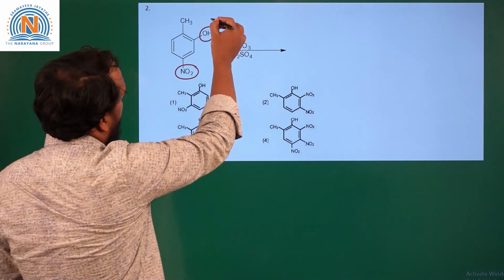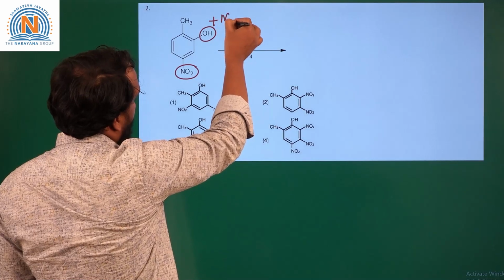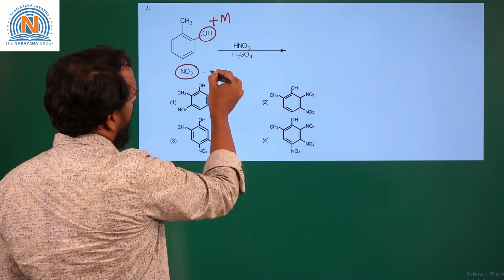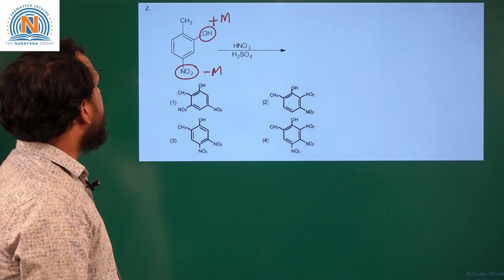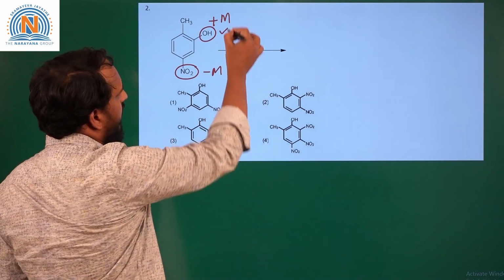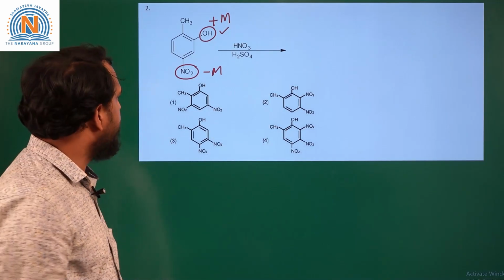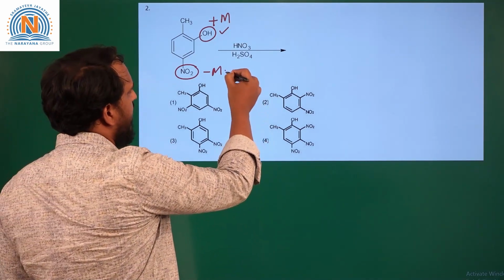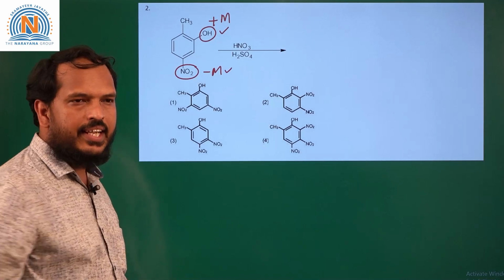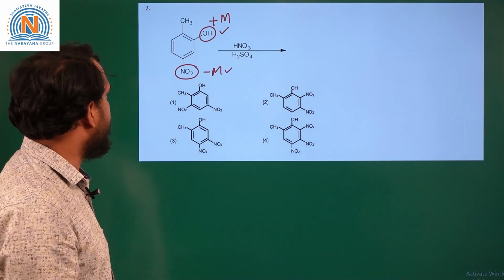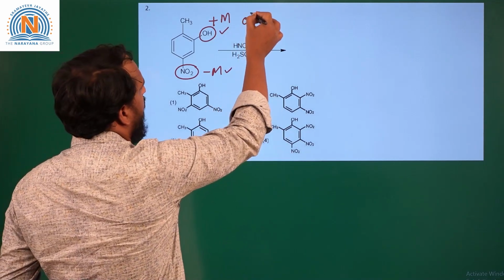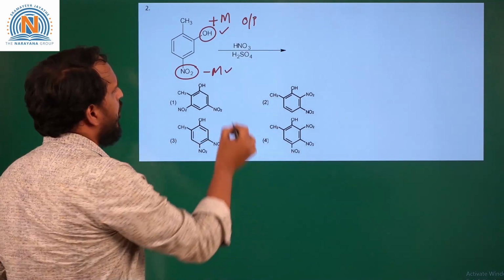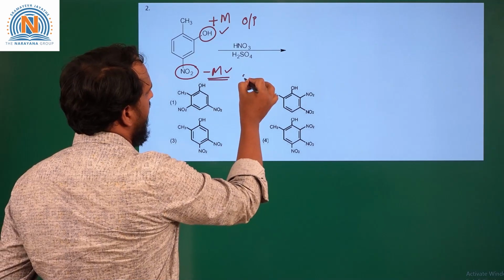We know that the OH group is a plus M group and the NO2 group is a minus M group. So OH will activate the ring for the electrophilic substitution reaction, and NO2 will deactivate the ring towards it. Here OH is an ortho para director, but NO2 is a meta director.